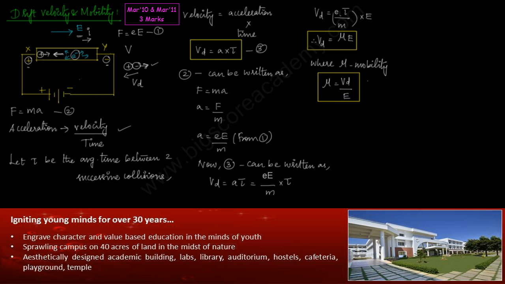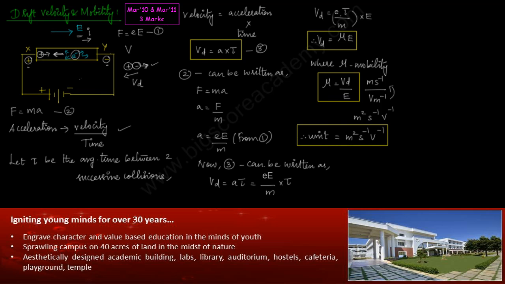Drift velocity Vd. What is the unit of velocity? Meter per second, divided by the unit of electric field intensity, which is nothing but volt per meter. So when this meter moves up, it becomes meter square, meter into meter per second per volt. The volt in the denominator becomes per volt. So the unit of mobility is meter square per second per volt.